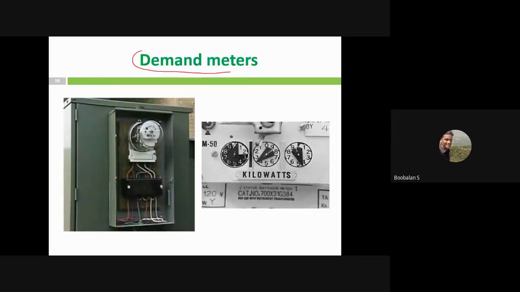In our lower classes we have crossed M&I. You may have crossed voltmeter, ammeter, watt meter, galvanometer, and multimeter, and you have crossed energy meter, right? These are the meters you already crossed in our measurement and instrumentation course. Now I'm not going into too much detail on these meters, since you already know this. I'm just going to move to one more meter, called my demand meter, because I'm talking about electricity energy consumption in the textile industry.